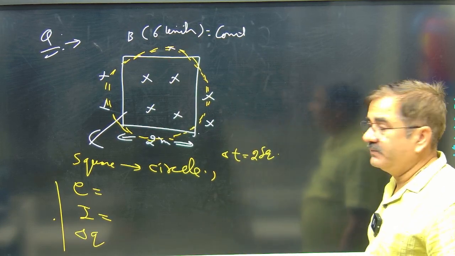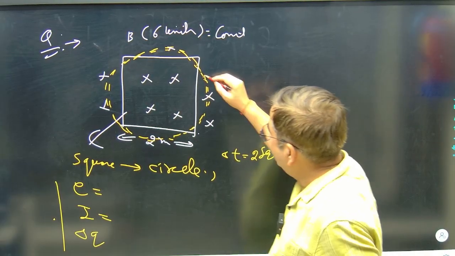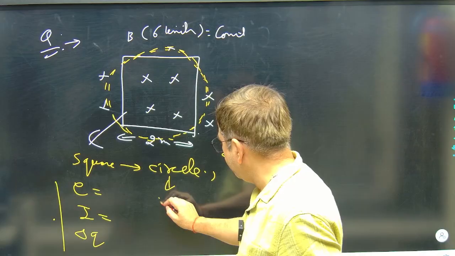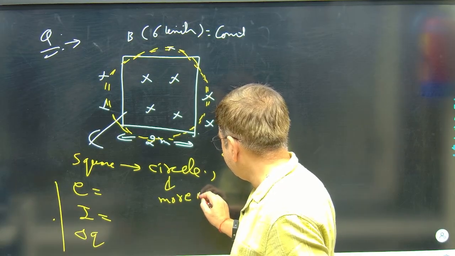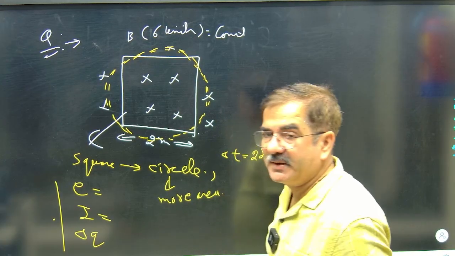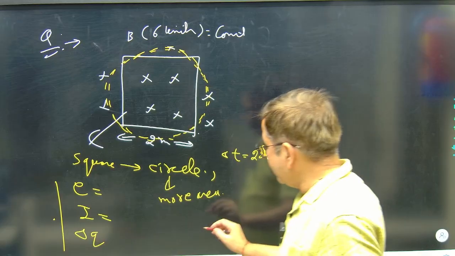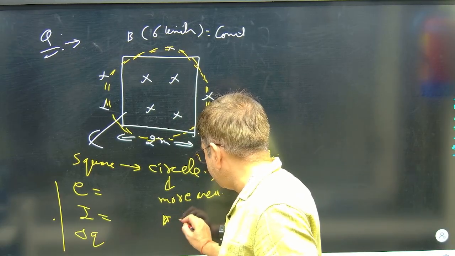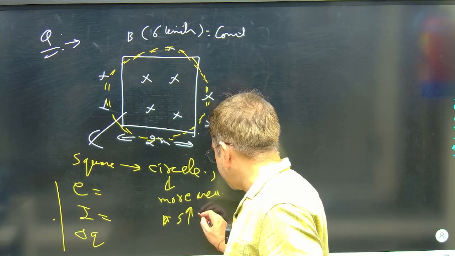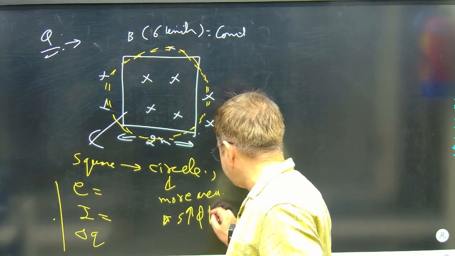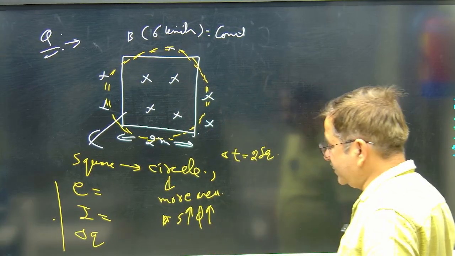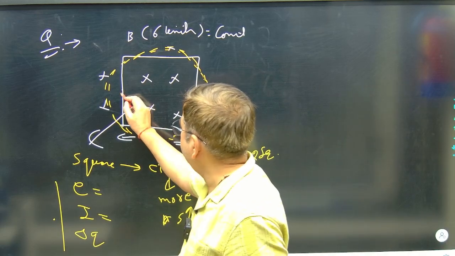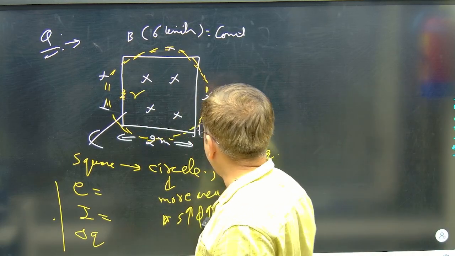What values can it have? Just see. Square is converting into circle. Circle has more area. For a given length, circle has the maximum area. If it has more area, and the field remains constant, so area S is increasing. That means B is constant, so flux will increase. So if flux is increasing, and it has some resistance also,